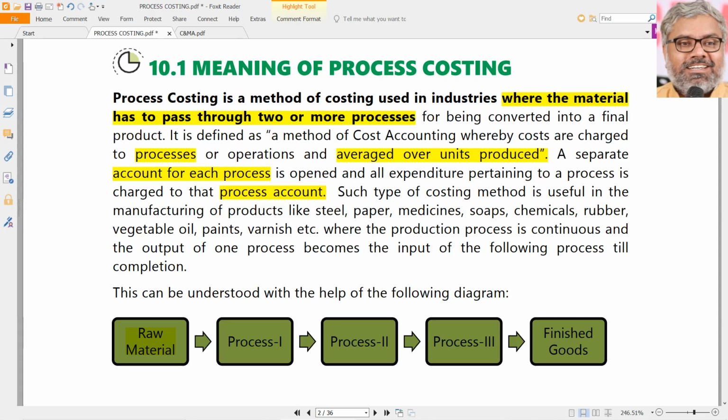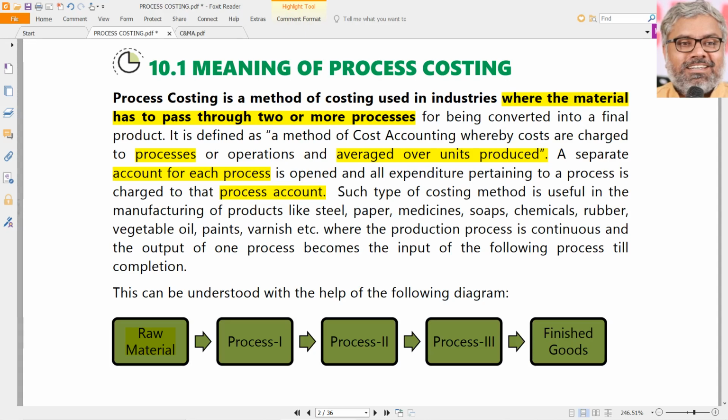So costing is not just about knowing the overall things. Overall things, if we argue that way, can be known from financial accounts also. We don't even need cost accounts. But the cost accounting and costing purpose itself is to enter into the minute details and understand how much it is costing for each process, not for the entire product only. Of course, after the completion of all processes, once the finished goods are produced, anyway we know the total cost. Divided by total number of units, we will get the cost per unit.